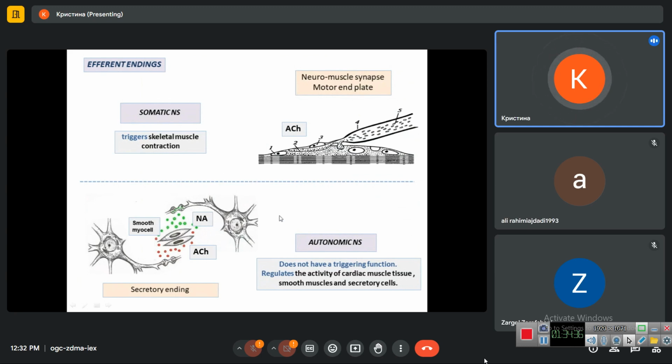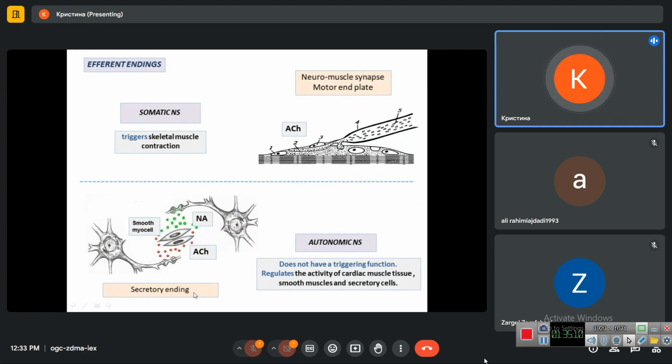But in the autonomic nervous system, the secretory endings do not have specific contacts with the target cells, and they do not have a triggering function. It means that smooth muscles can contract without innervation from the nervous system. The nervous system just regulates the activity of the smooth muscles, secretory cells, and also cardiac muscle cells.